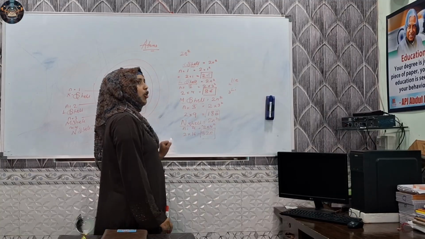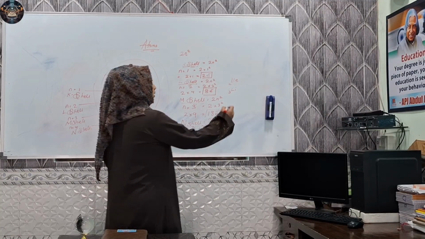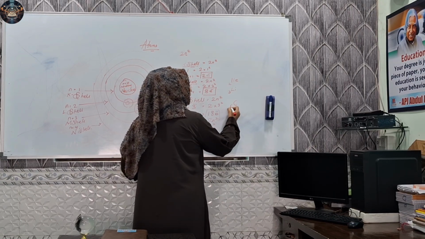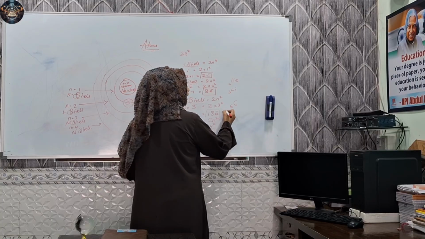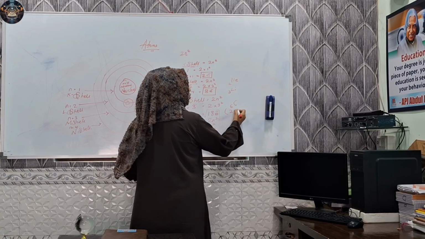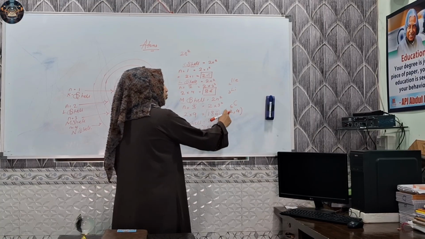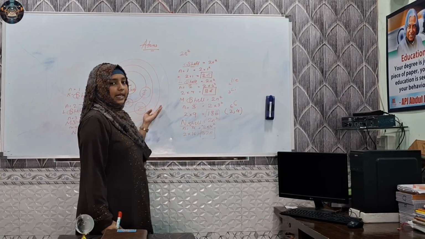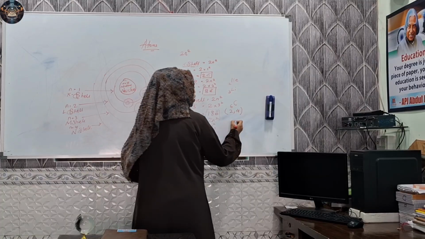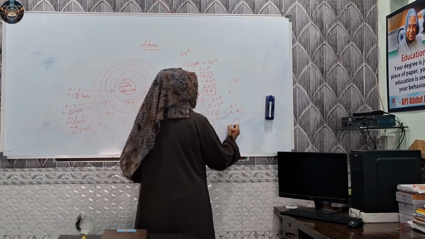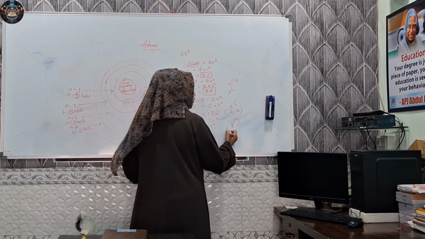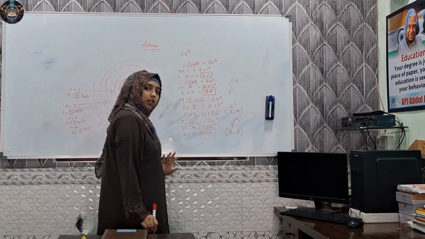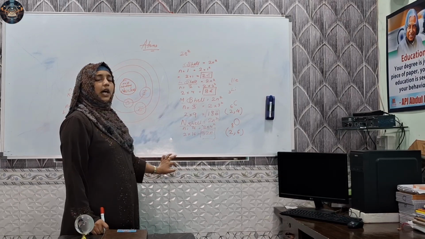For example, if we talk about carbon, do you know what is the atomic number of carbon? Carbon atomic number is 6. So its electronic configuration is going to be 2, 4 because the first 2 electrons are going to be there in K, remaining 4 are going to be there in L shell. Next, oxygen. Oxygen atomic number 8. So we are going to write as 2, 6. Got it?